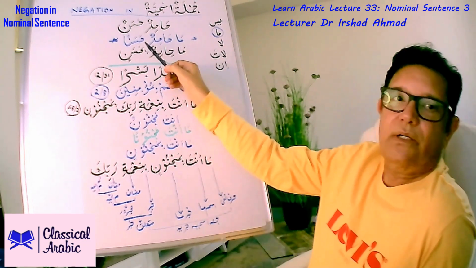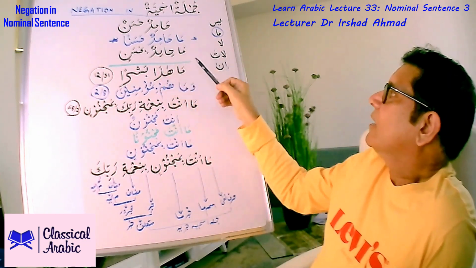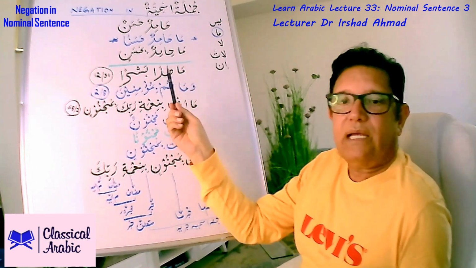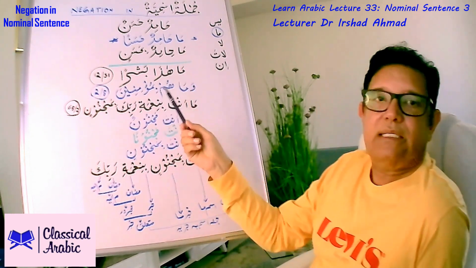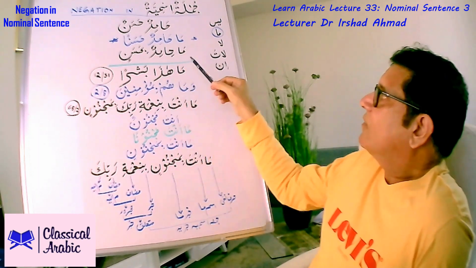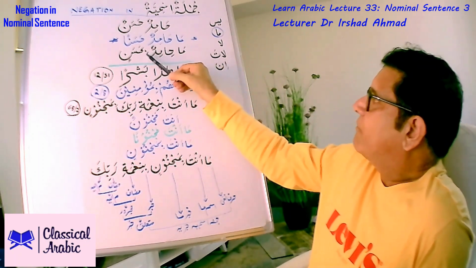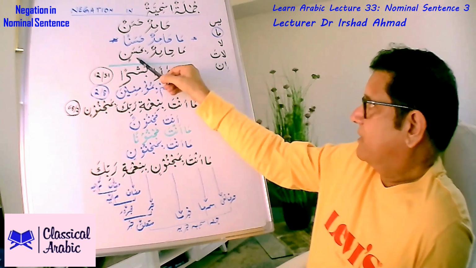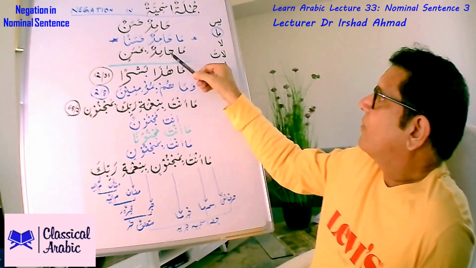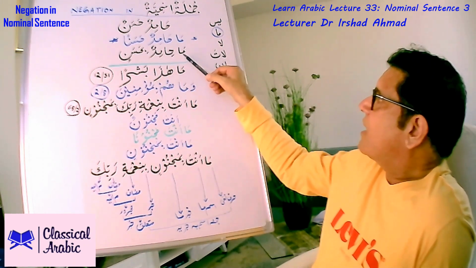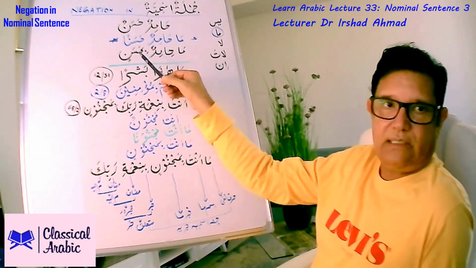Hamid is not good. Now, if we want to emphasize that fact further, that Hamid is not good at all, what we do is we simply add ba before the khabar. So what we then say is ma Hamidun bihasanin.